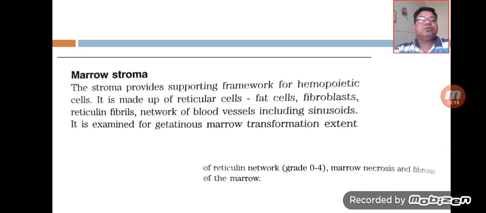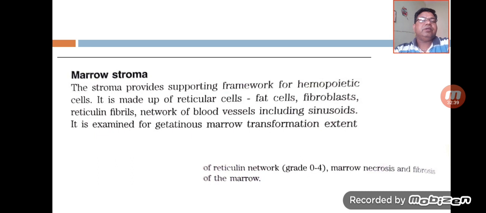The marrow stroma is very important, and it is basically the supporting framework for the hemopoietic cells. It is made up of reticular cells, fat cells, fibroblasts, reticulin fibrils, and networks of blood vessels including the sinusoids, and it is examined for gelatinous bone marrow transformation.